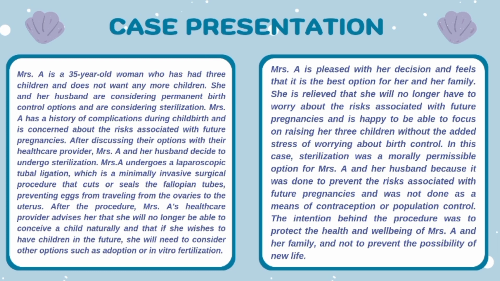After discussing their options with their healthcare provider, Mrs. A and her husband decided to undergo sterilization. Mrs. A undergoes a laparoscopic tubal ligation, which is a minimally invasive surgical procedure that cuts or seals the fallopian tubes, preventing eggs from traveling from the ovaries to the uterus.